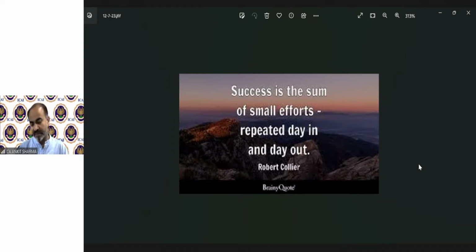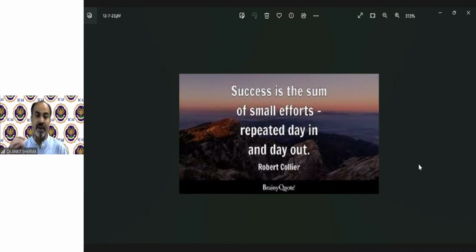They all work very hard day by day. So when you see someone successful, it's not a single day impact. It's work he does day by day. Your small efforts technically make a big difference at the end. That's why you are studying every day, so the result will be that you become a chartered accountant.